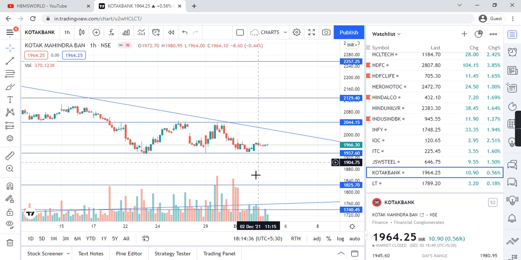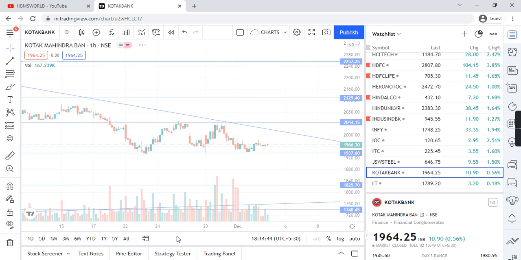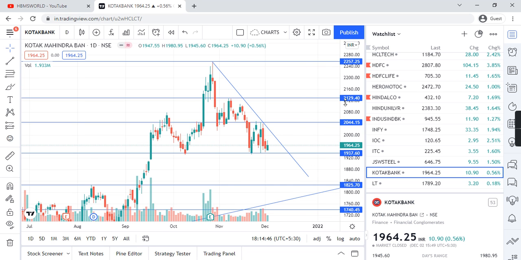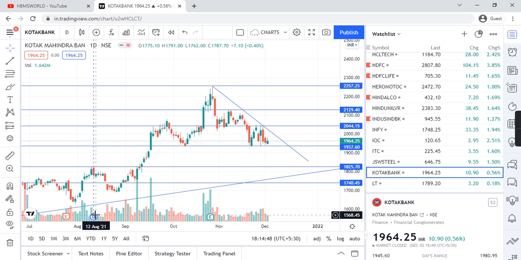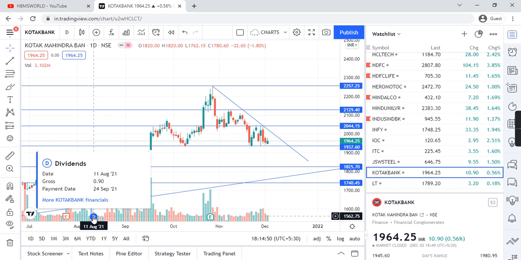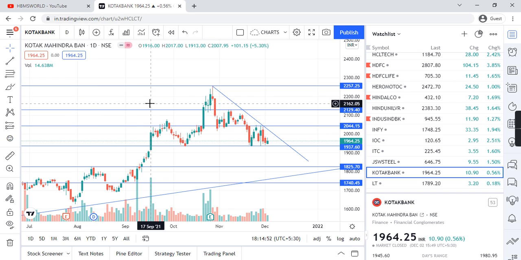In the hourly one, guys, I am not able to see any major pattern. But in the daily one, I will show you one thing. This is a dividend-giving stock. Last time it provided a dividend of 0.90 paisa. For long term investment, stocks which give dividends will be good